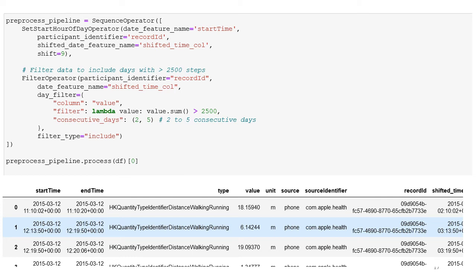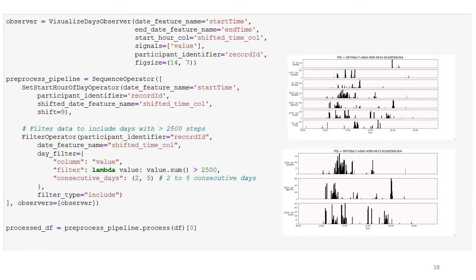After a user is satisfied with the operations done on the data, the user can append the operators to a list as an input to the sequence operator to form a pipeline. As mentioned before, you can debug your pipelines using observers. The plots earlier were generated by the Visualize Days observer, where the user can configure the plot size and more. The observer is transparently run after every operator in a pipeline. The researcher may use simpler observers such as printing the first few lines of a data frame, just to see if the data frame can be accepted by a machine learning model.